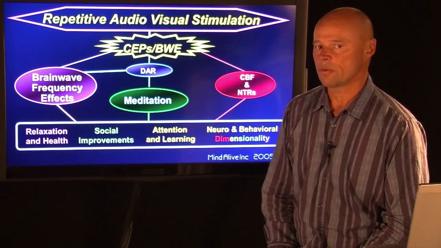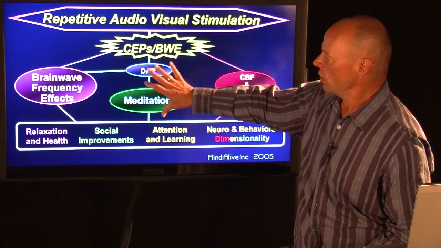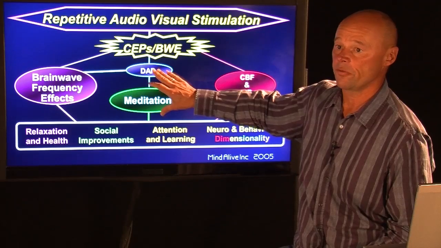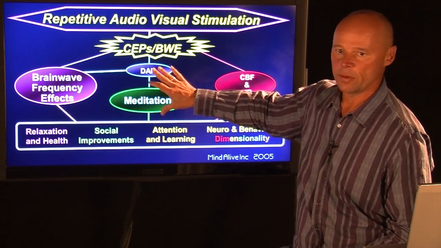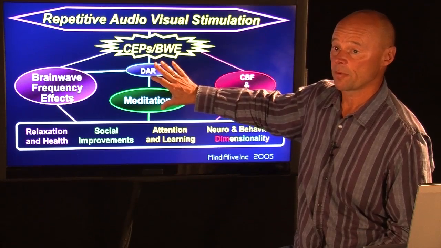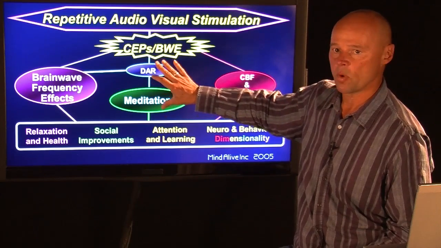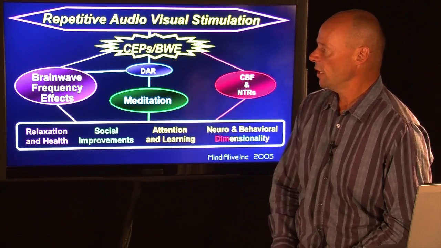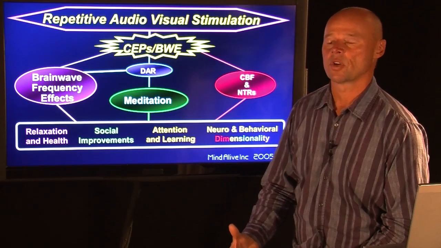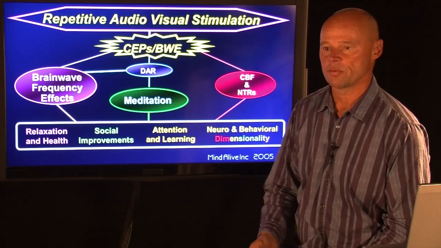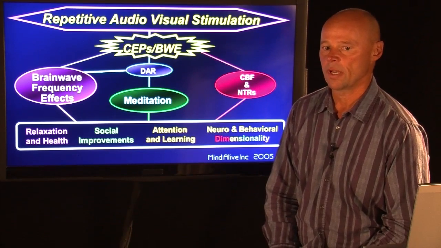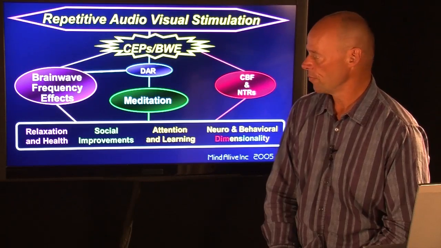So what does audiovisual entrainment do? Well, the first thing we see with audiovisual entrainment is what's called dissociate and restabilize. When people dissociate out of all those fearful thoughts, their body restabilizes. In other words, they get out of a sympathetic brain type of system and they get more parasympathetic. And typically we will see their hands warm up. We will see their respiration get nice and relaxed. If they have sweaty hands, we'll see that they get drier. That's electrodermal. Muscle tension will go down and digestion will improve.